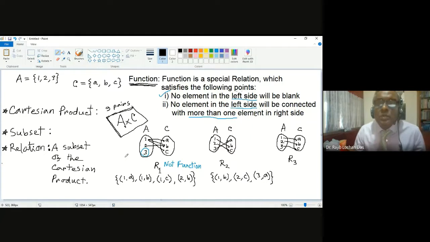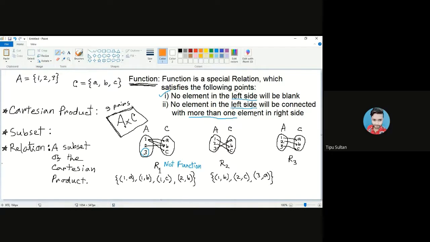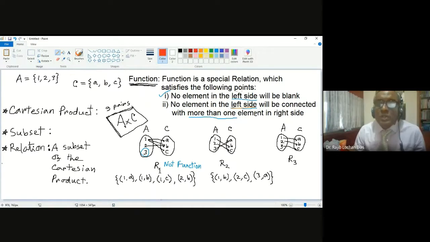Do you see one element going to more than one thing? Yes, sir. One element is going to A, B, C, three things. So it is going to more than one element in the right side. That is why again it is not a function.